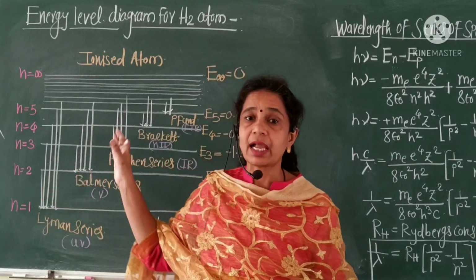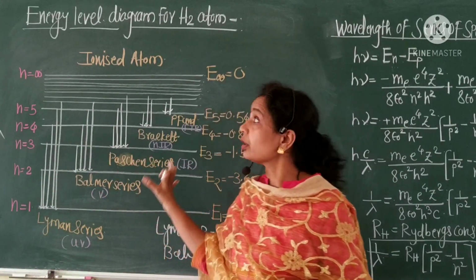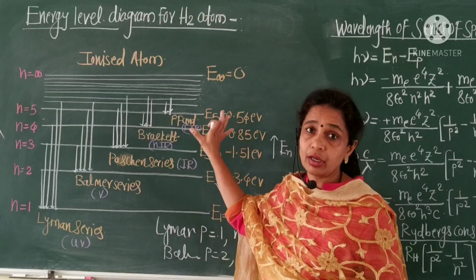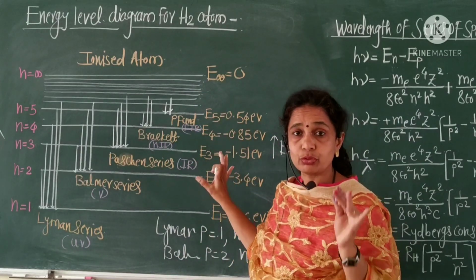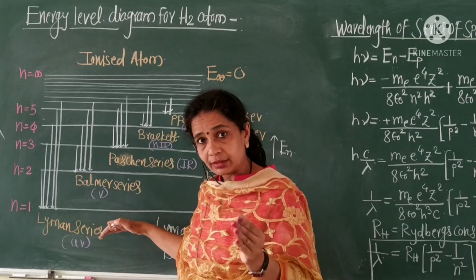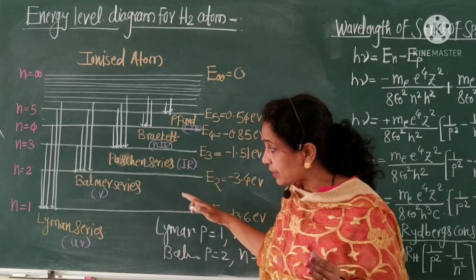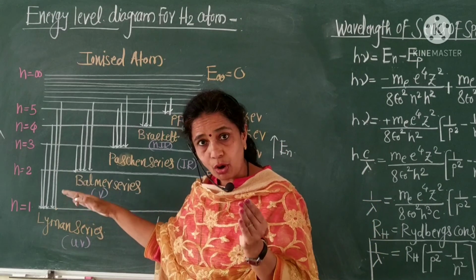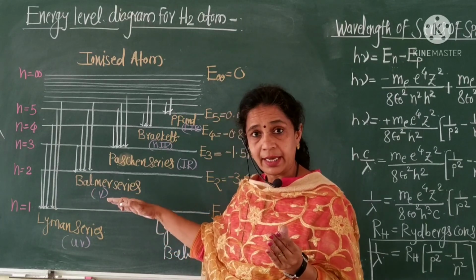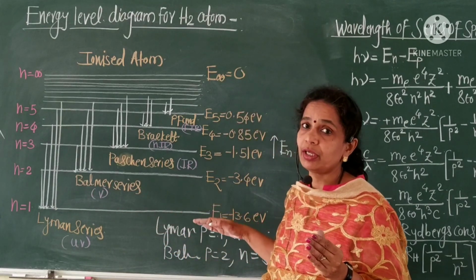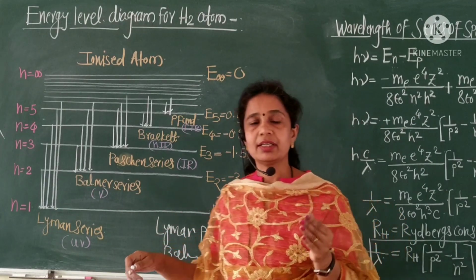Therefore, this diagram is very important, the energy level diagram for the hydrogen atom. You should know which series consist of which, the Lyman series and so on, and the values of n and p for a particular series. Okay, let us stop here.